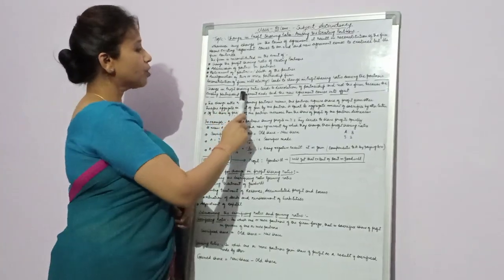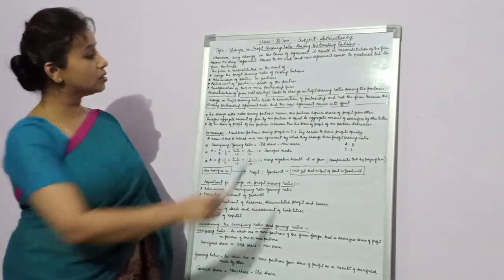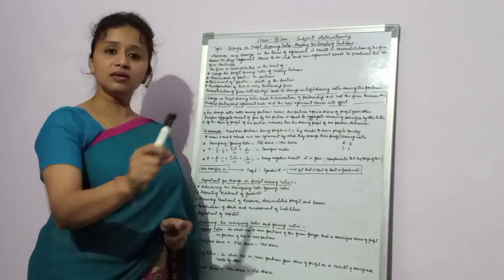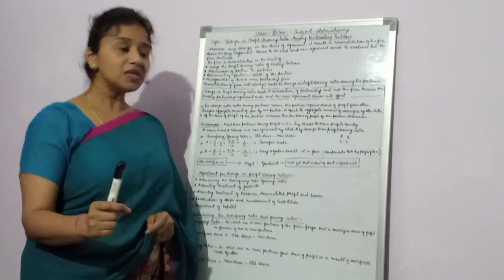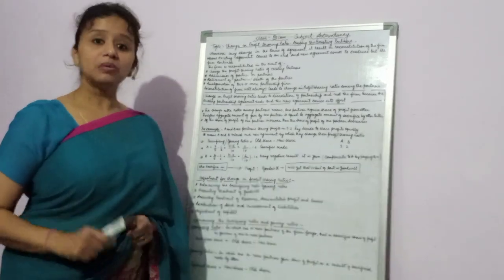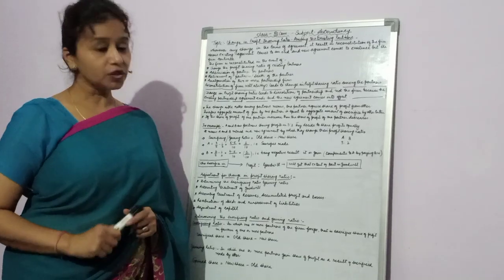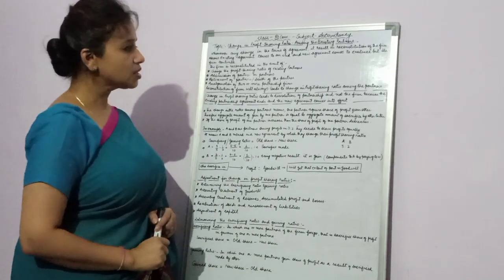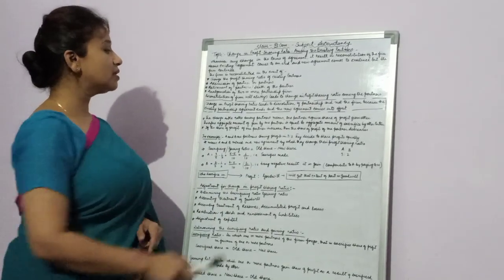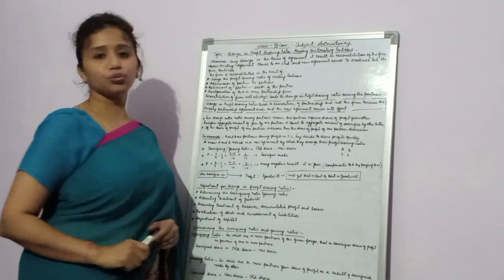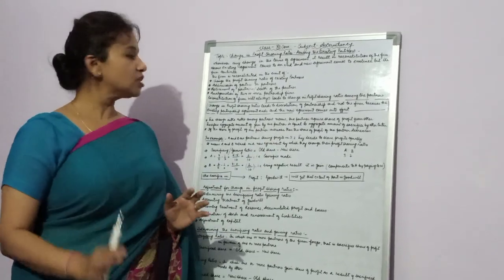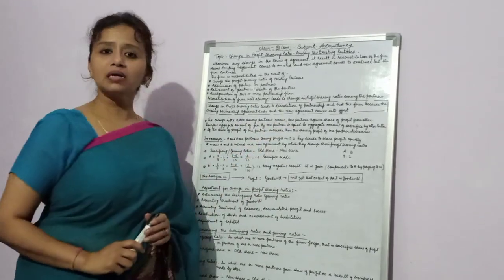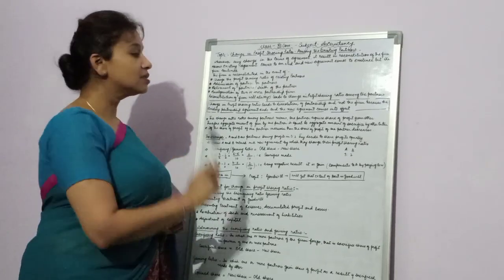Now a change of profit sharing ratio leads to the dissolution of the partnership, but it is not a dissolution of the firm. You should be very clear about this. The existing partnership agreement ends and the new agreement comes into existence, but it does not mean the dissolution of the firm.